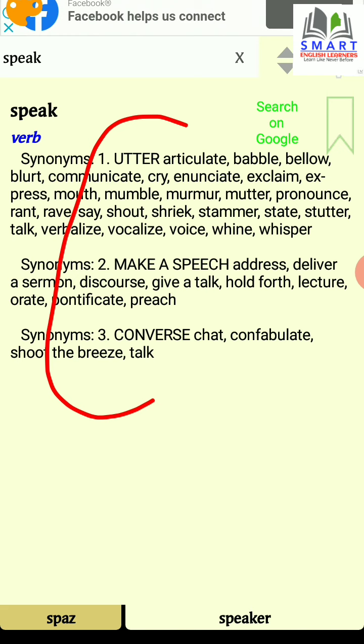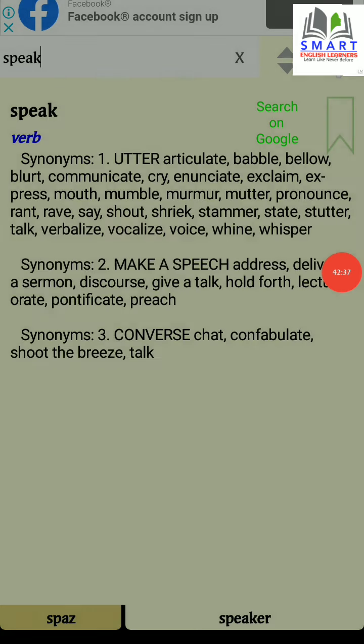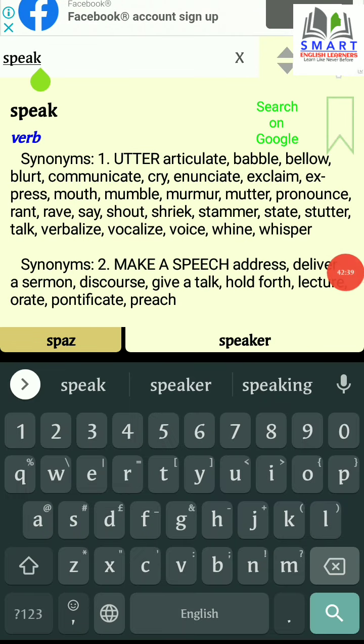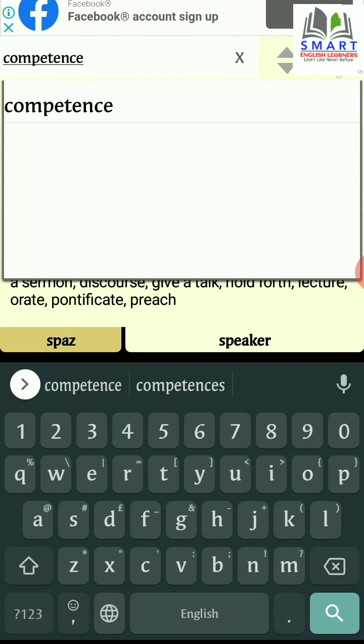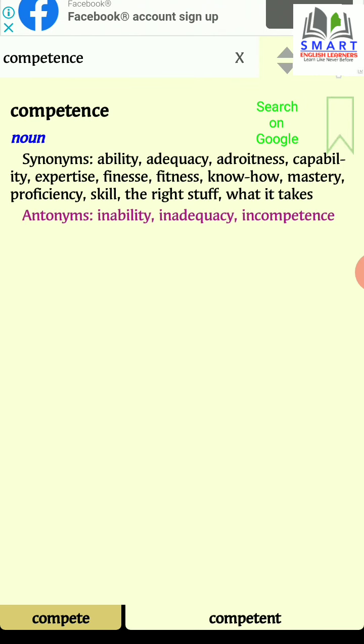You can choose any word that suits your purpose. Let's look for one more word, say competence. And the synonyms are ability, adequacy, adroitness, capability. The antonyms are inability, inadequacy, incompetence.